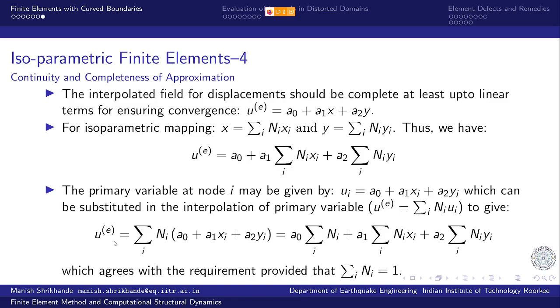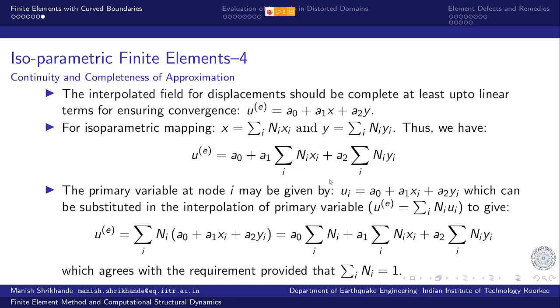So u as an interpolation model is given as sigma Ni ui, and ui is replaced by the variation evaluated at xi, yi, right? So when I expand this, it gives me the expression A0 multiplied by sigma Ni, collect all the terms, A1 multiplied by sigma Ni xi plus A2 sigma Ni yi.